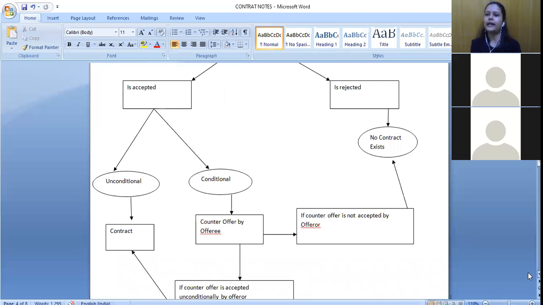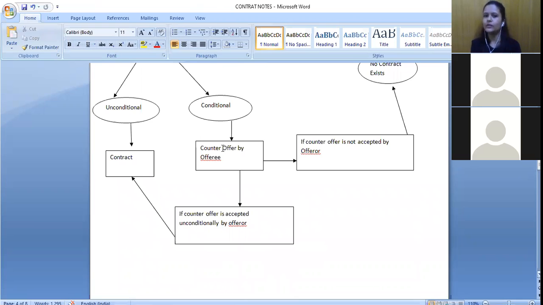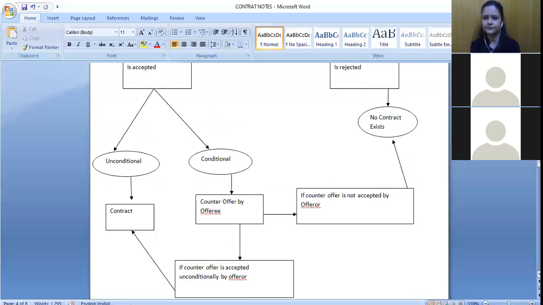But if you are putting another condition to it, then what happens? It would lead to a counter offer. In case you are making a counter offer, I have the option of accepting or rejecting. If the counter offer is not accepted, if I am saying that I don't want to discuss MCQ, so no, we don't want to proceed with this contract, then there will be no contract between us. But in case this counter offer is accepted unconditionally, then it will lead to formation of a contract between us. So is this part clear? A simple thing, offer, counter offer. Is this chart clear?